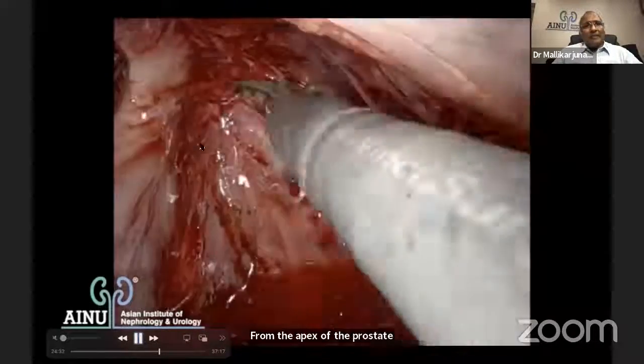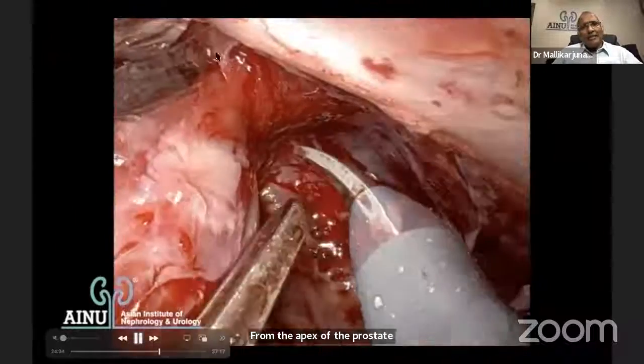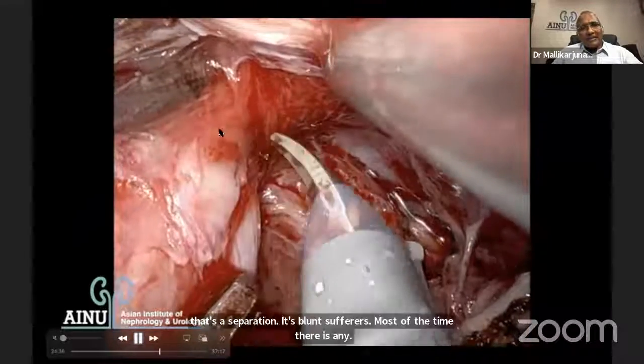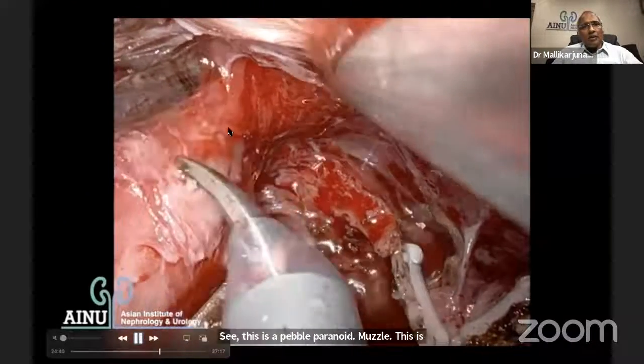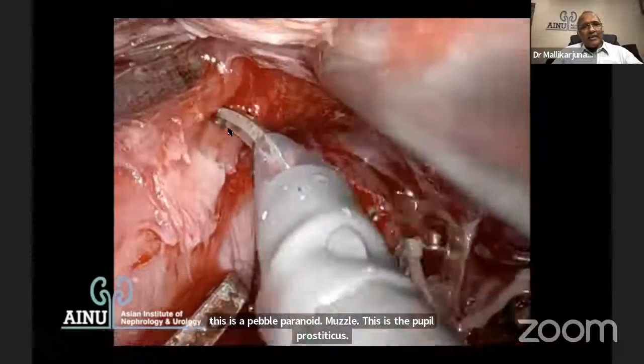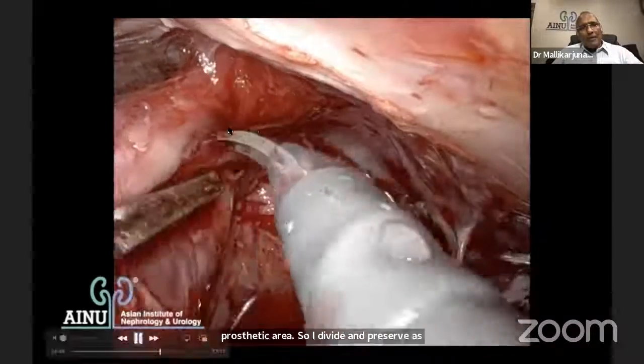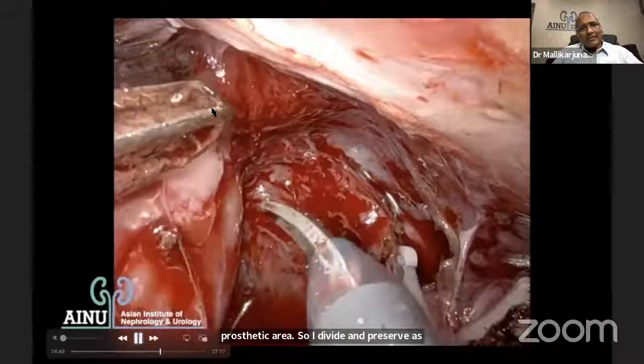So that's a separation, a blunt separation. Most of the time there is none. See, this is the puboperinealis muscle. This is the puboprostaticus. That's an extension of puboperinealis onto the prostatic area. So I divide and preserve as much muscle as possible. And then that is the urethra inside.